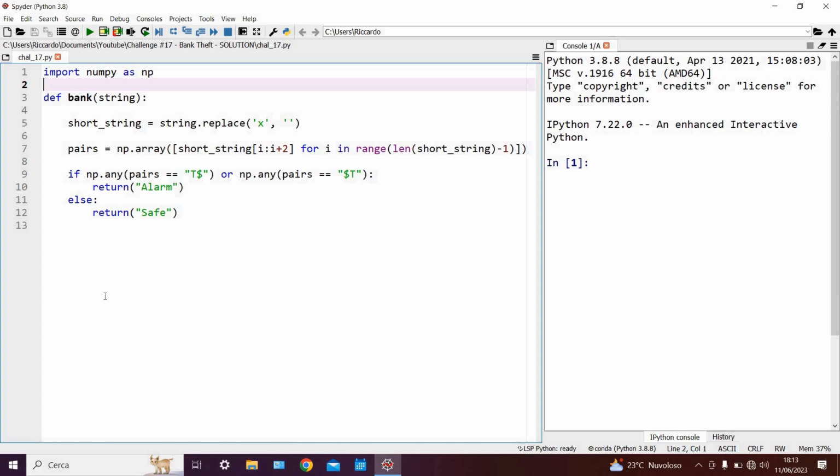In this particular case, we are effectively saying that if at any point one of our pairs is equal to $T or $T, in other words, the thief is directly near the money, then we sound the alarm by returning the word alarm. Else, it means that in no case a thief is directly near any money, and therefore the situation is safe, and we can return the word accordingly.